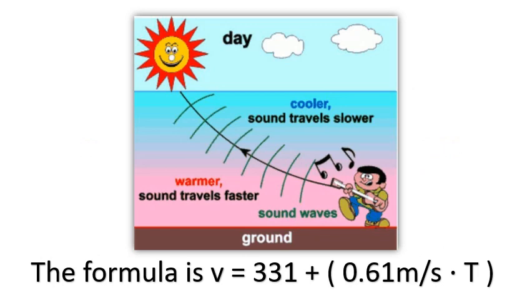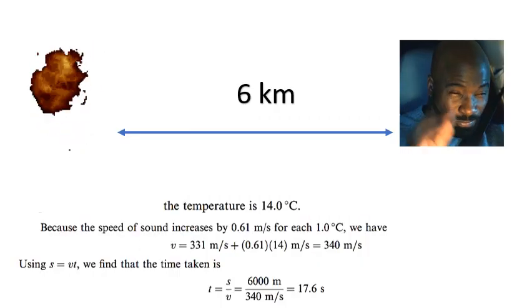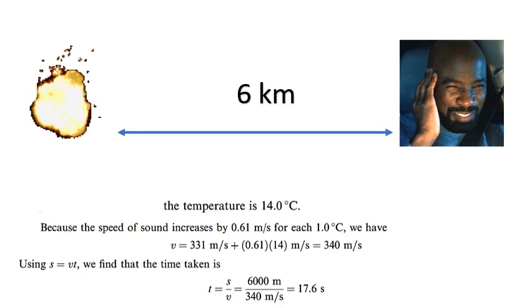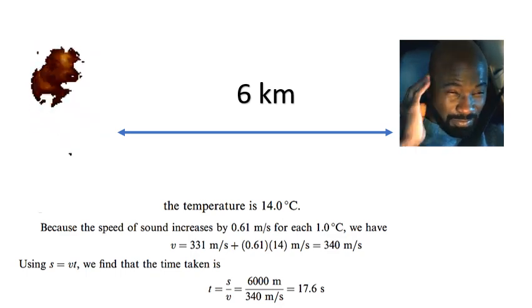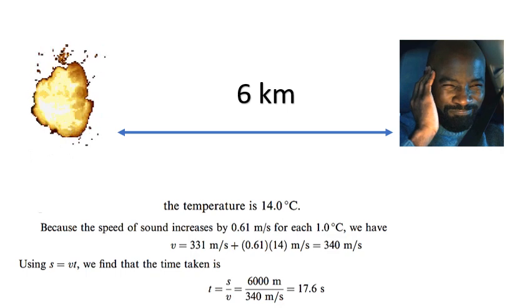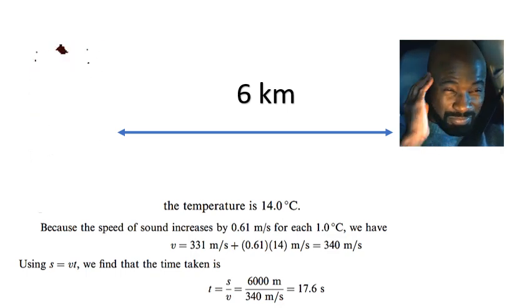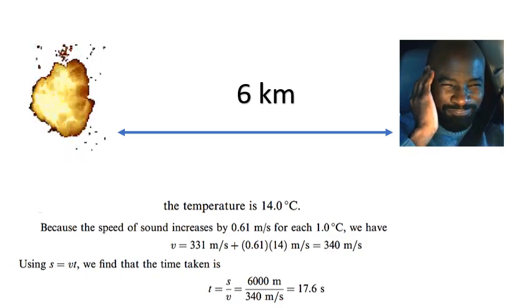The speed of sound increases with temperature, by 0.61 meter per second for every degree of temperature increase. So the formula is: speed is equal to 331 plus 0.61 times the temperature. For example, an explosion occurs at a distance of 6 kilometers from a person. How long after the explosion does the person hear it? Assume that the temperature is 14 degrees centigrade.